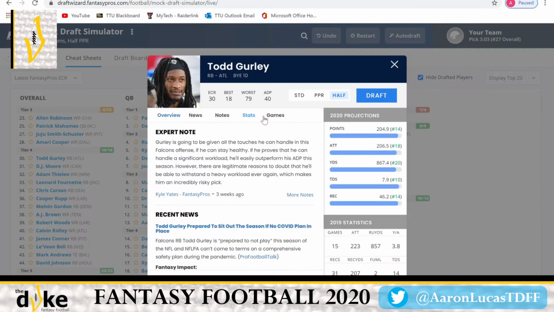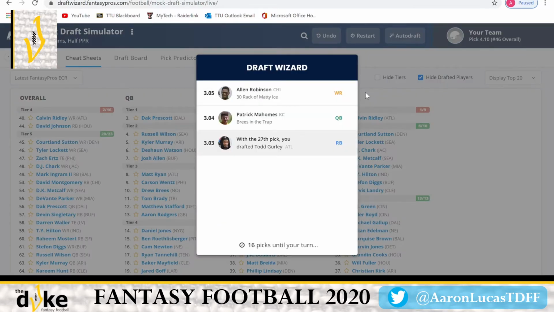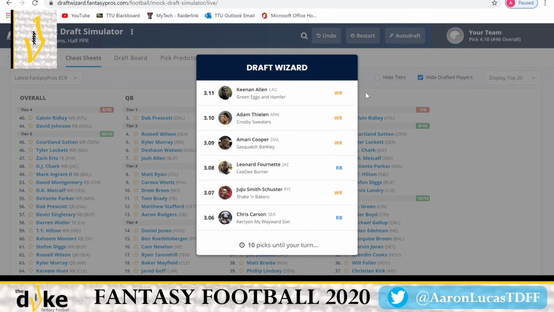And I know a lot of people would say Gurley's got the injury problems and the injury history, and that I'm taking a chance here. But when he's on the field, he's only missed 4 games in the last 4 years. So we know that he has knee injury issues, but he still finds a way to play. And I feel like that's still a solid pickup at running back. And now we don't have to worry about running back too much anymore. We can go after those other positions.